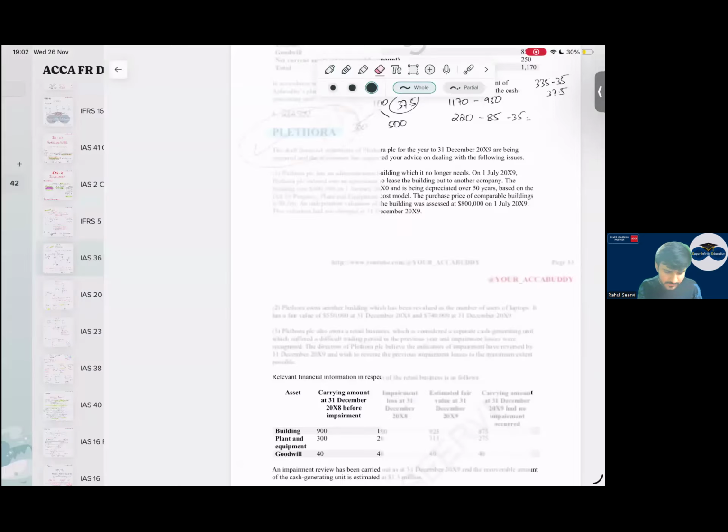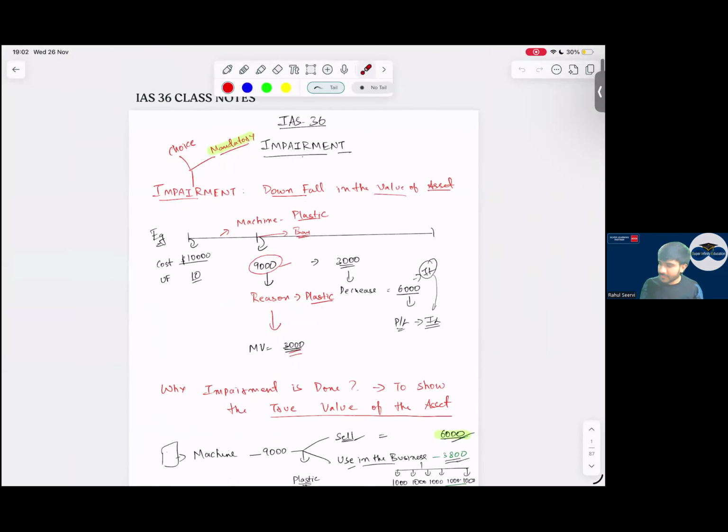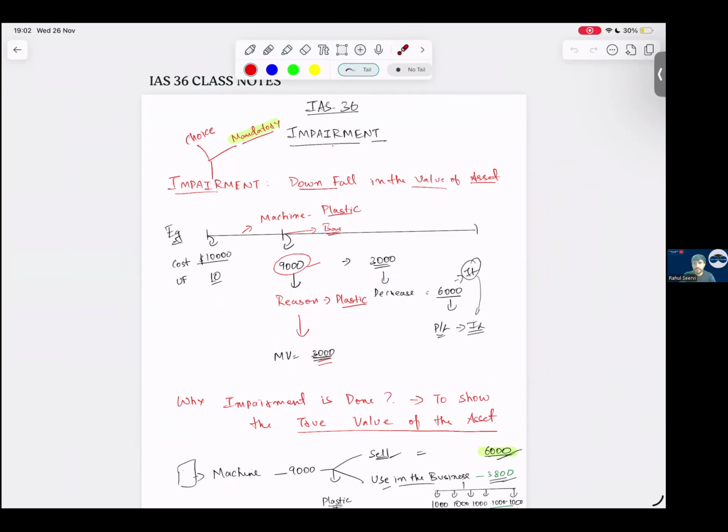Any doubts to anyone? I hope it's not fast. Yeah, it'll be a little bit fast, but it's only revision. It's not that we can discuss in detail. But I'm trying to cover each and every point. It is very difficult within the time which we have to cover each and every point, small mistakes also.